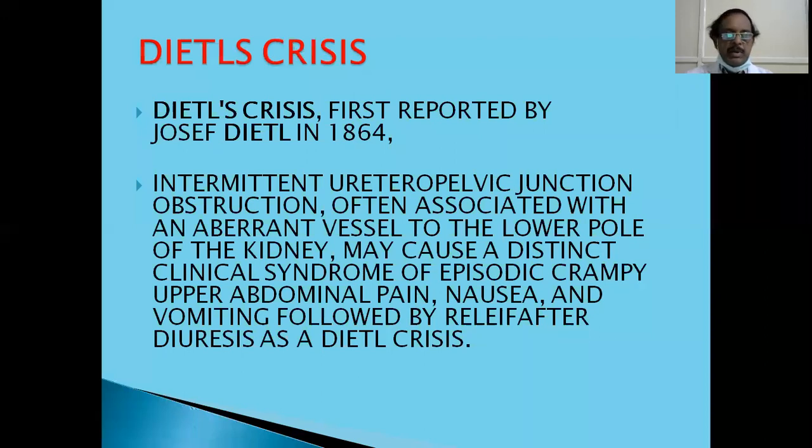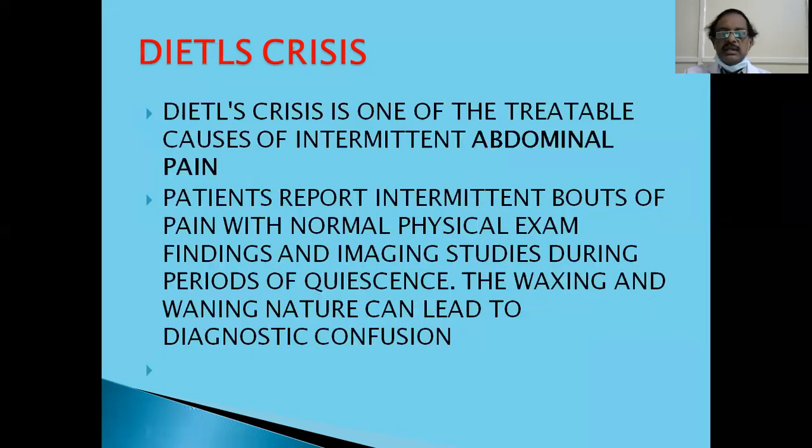Patient will have abdominal pain, colic, and gradually the hydronephrosis goes on increasing. This can be due to various reasons. One such reason is an aberrant vessel to the lower pole. And the patient will have pain, nausea, and vomiting. And suddenly there is a lot of diuresis and the pain disappears. This is Dietl's crisis. Mostly children present with this pain, and the cause of the abdominal pain is not diagnosed in such patients.